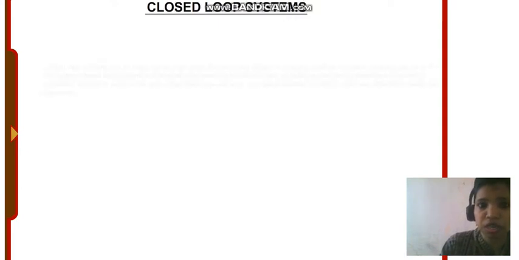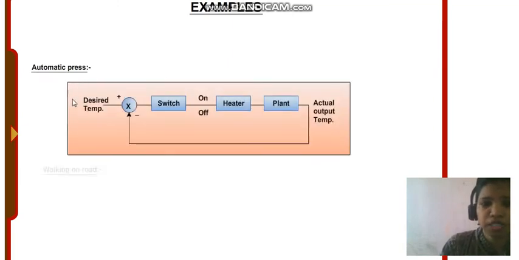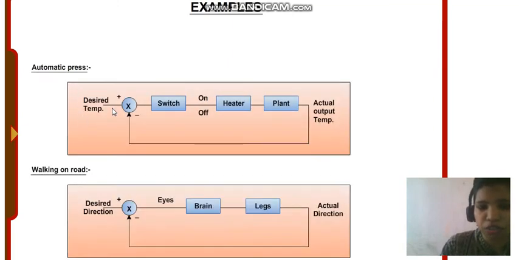In a closed loop system, an example is an automatic press. Suppose the desired temperature is 30 degrees. Then the switch will be on, the heater will start heating, and we start pressing the cloth. Suppose the actual temperature exceeds the desired temperature, say 40 degrees, then the difference of 30 and 40 is minus 10, the switch will automatically turn off and the heater starts cooling. When it comes to less than 30 degrees, the switch is on again, so the control action depends on the output with the help of this error detector.